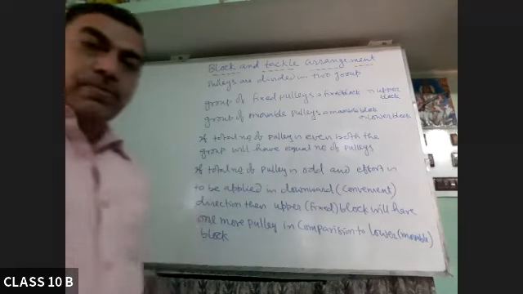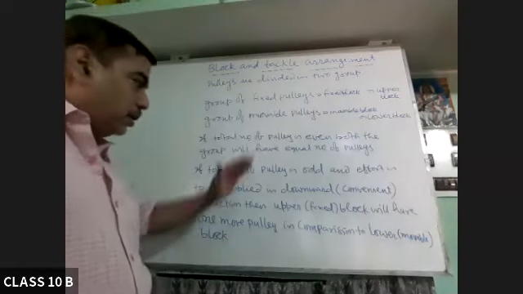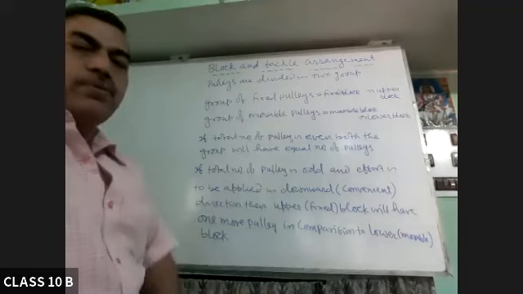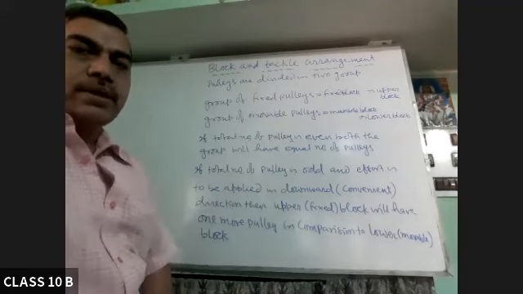So if the direction of effort is not mentioned in the question, then this is the situation. Always we prefer to apply force in the downward direction. That is convenient.